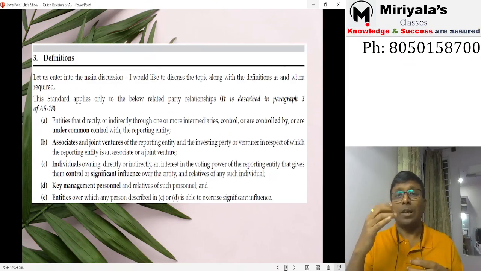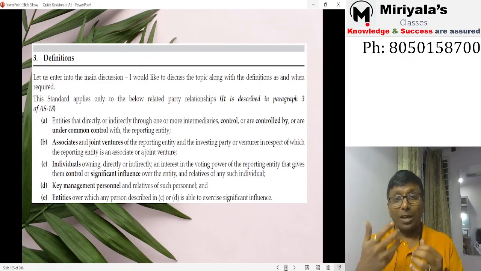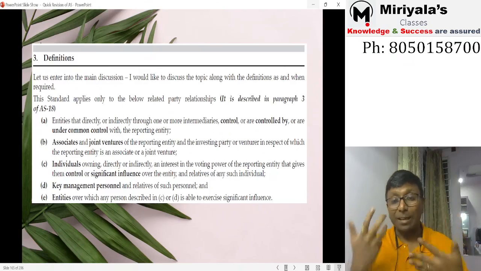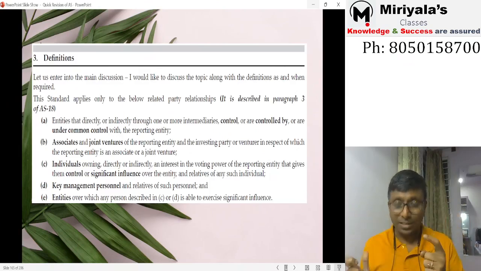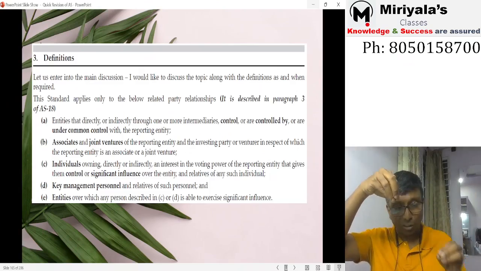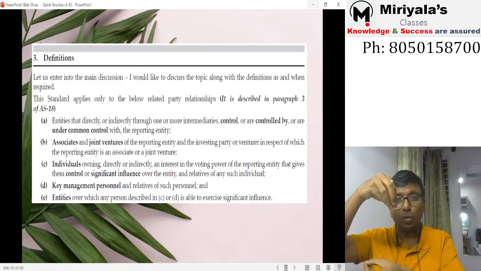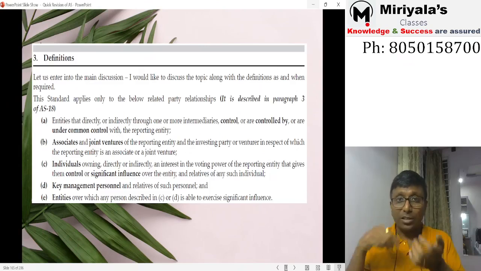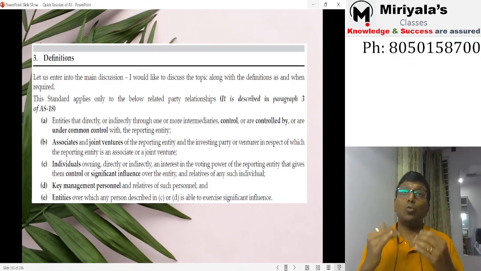On another side, you may have either significant influence, or control, or you may have KMP. Under that circumstance, because of this individual, since he is related to this entity, the same person is related to another entity. Now these two entities are getting related. The transactions between these two entities are supposed to be disclosed.